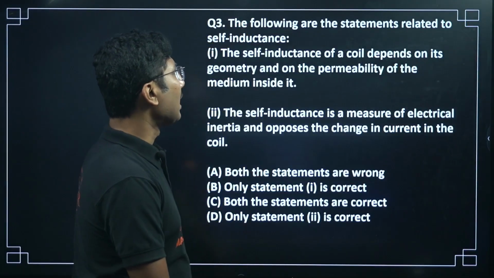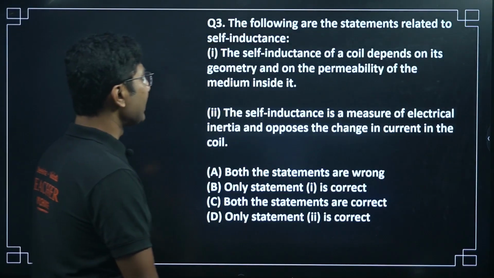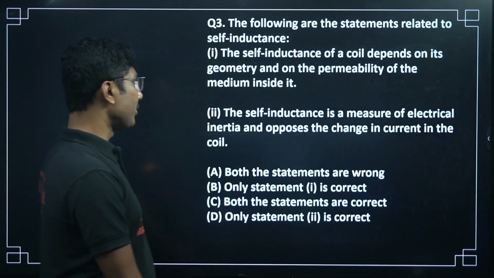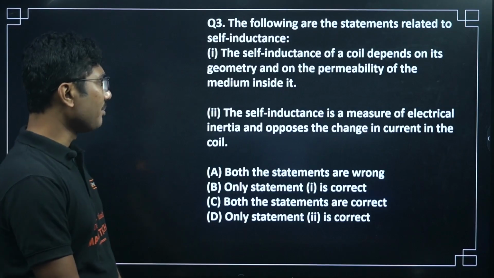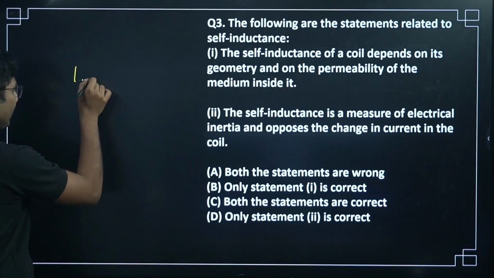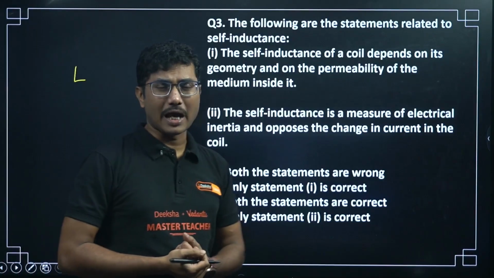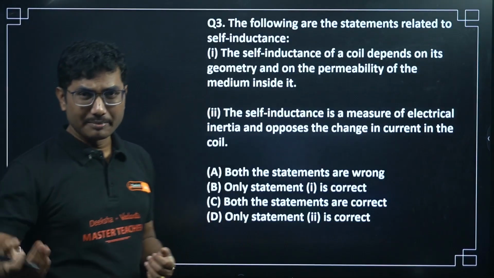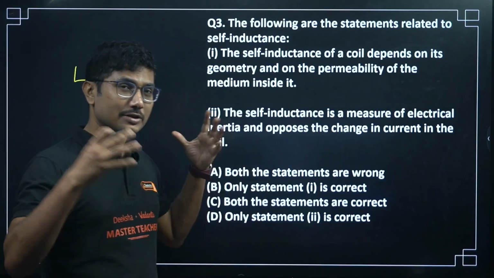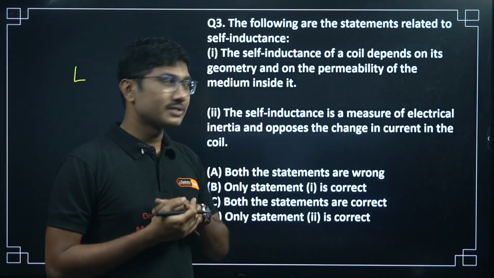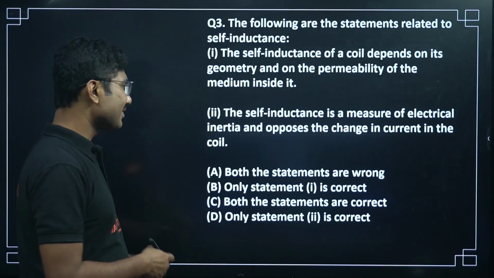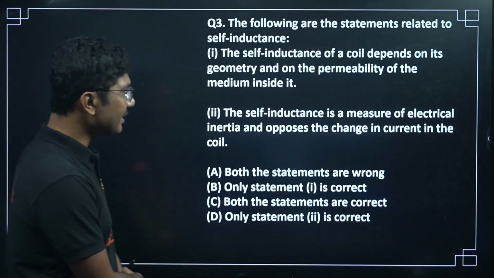The following are the statements related to self-inductance. The self-inductance of a coil depends on its geometry and on the permeability of the medium inside it. So self-inductance L depends on the geometry and on mu, that is the permeability of the medium inside it. It depends on its length and number of turns, so geometry is important.